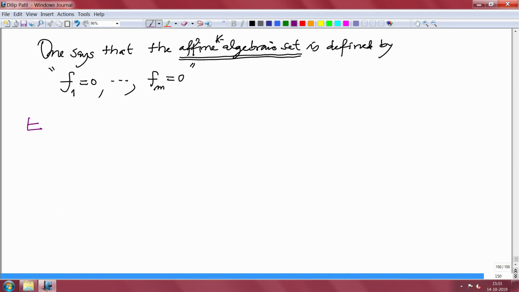So, in other words, this V_L of F1 to Fm is the intersection of m hypersurfaces. This I have been saying.